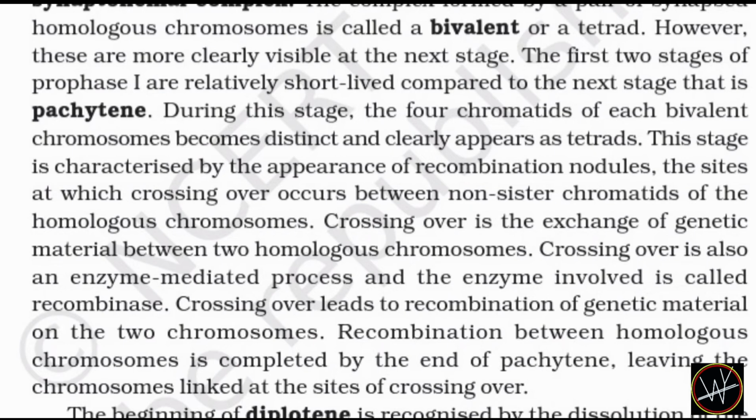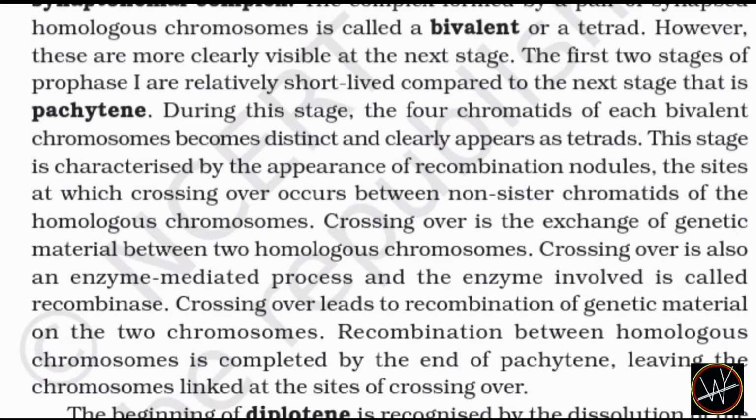This stage is characterized by the appearance of recombination nodules, the sites at which crossing over occurs between non-sister chromatids of the homologous chromosomes. Crossing over is the exchange of genetic material between two homologous chromosomes. Crossing over is also an enzyme-mediated process, and the enzyme involved is called recombinase. Crossing over leads to recombination of genetic material on the two chromosomes. Recombination between homologous chromosomes is completed by the end of pachytene, leaving the chromosomes linked at the site of crossing over.